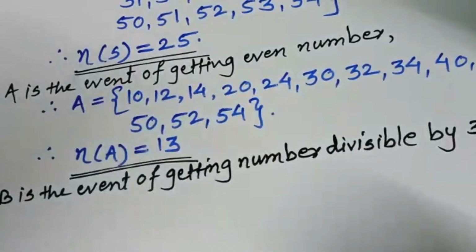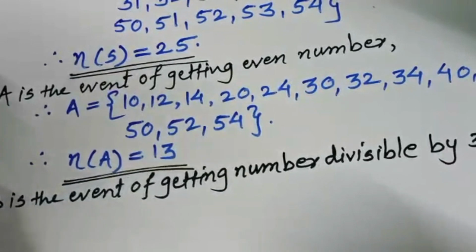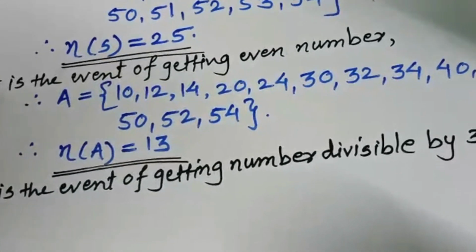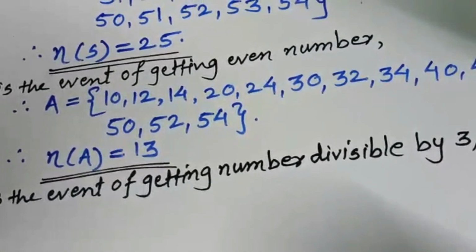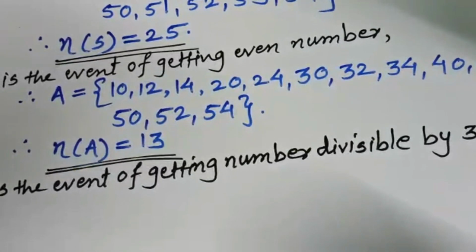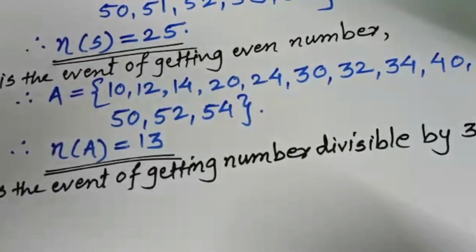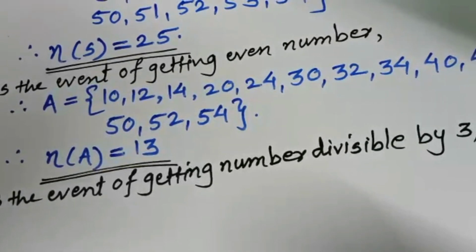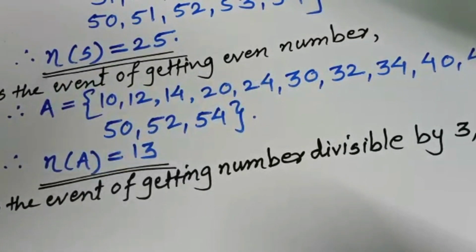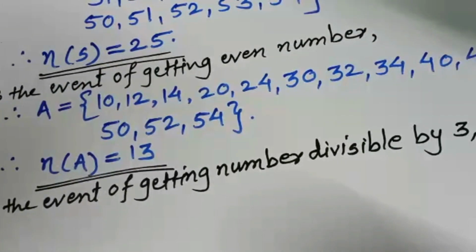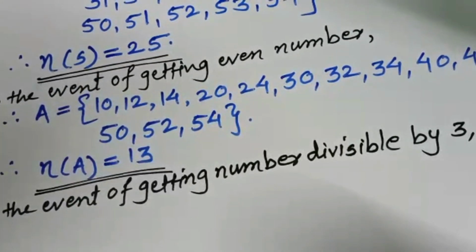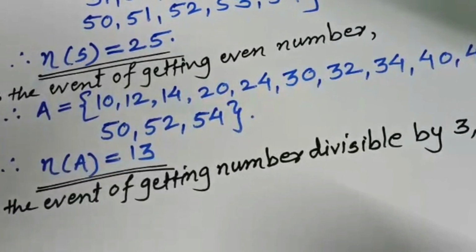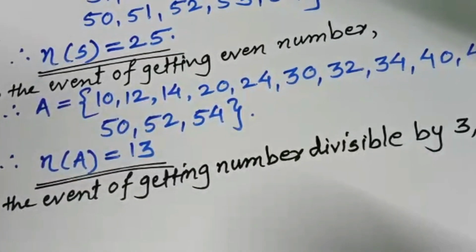Okay. So here we have to use test of divisibility of 3. What is the test of divisibility of 3? Say here, for checking whether the number is divisible by 3 or not, we have to take the sum of digits of that number, and if sum of digit of any number is from 3 times table, then we can say that number is divisible by 3.